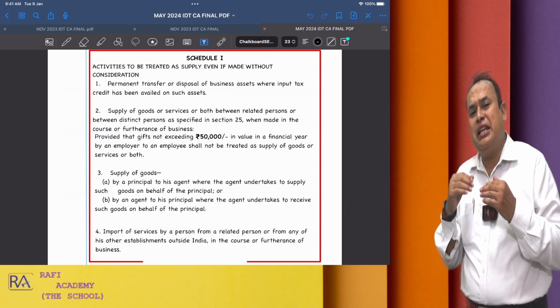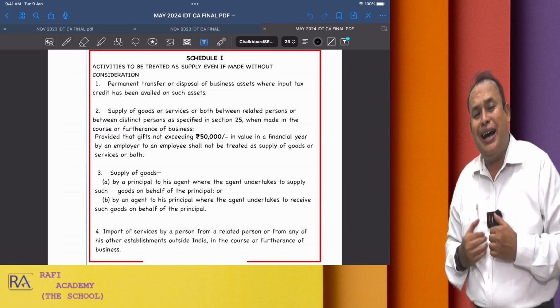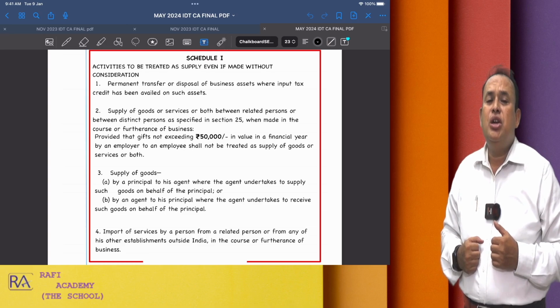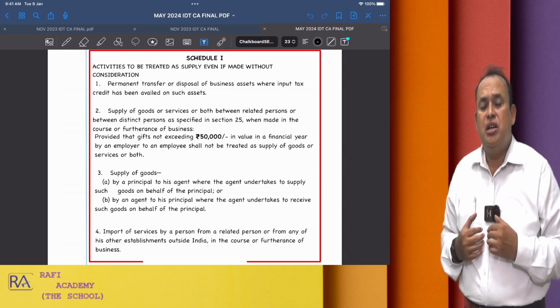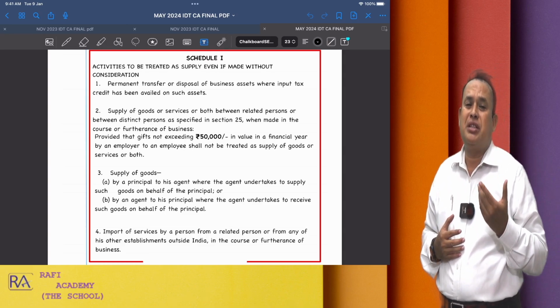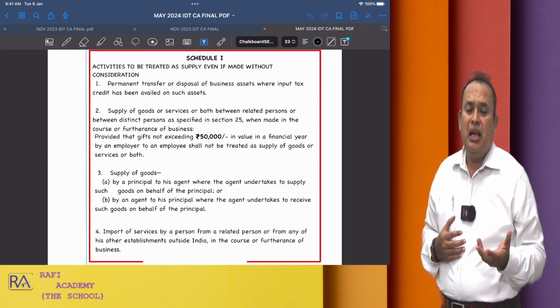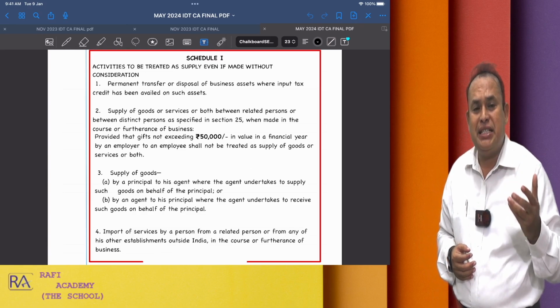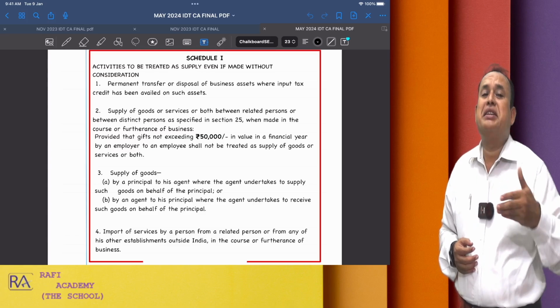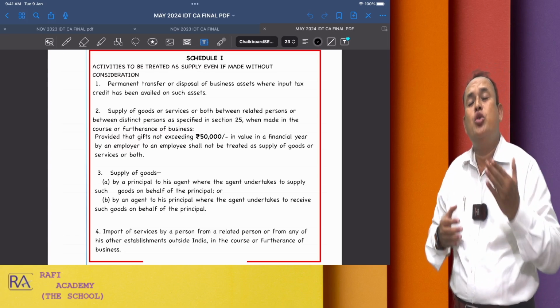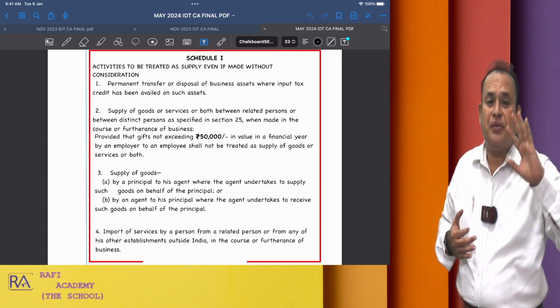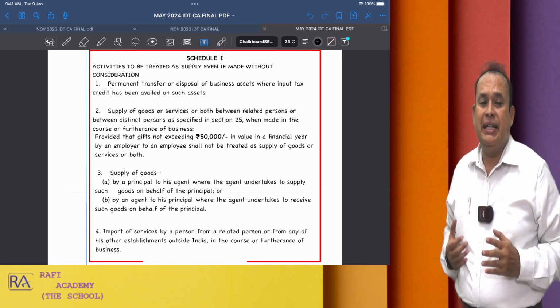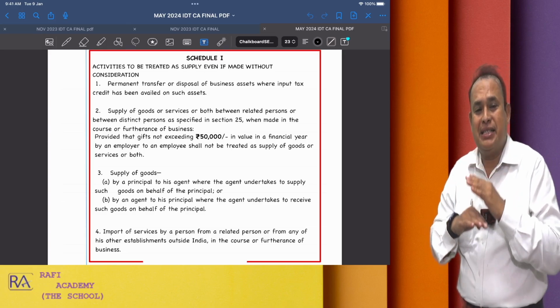Why is the GST credit given to you on such an asset? Because you are going to use the asset to produce a taxable output supply, where you are going to pay GST again on the output supply. There is a cascading effect of tax. To eliminate such cascading effect of tax, the lawmaker said you avail the input tax credit.